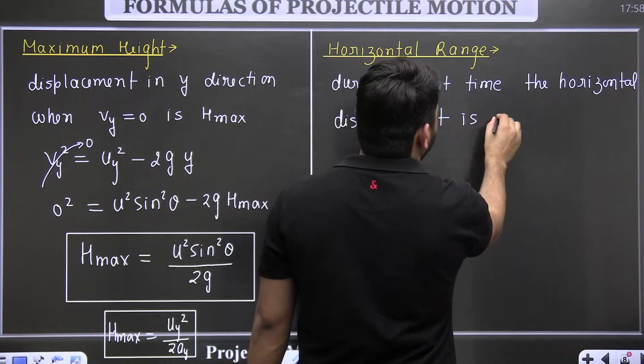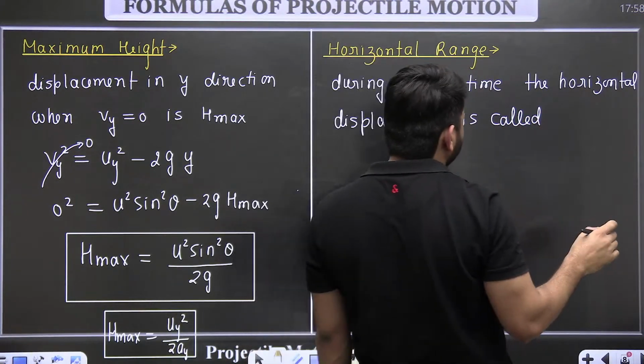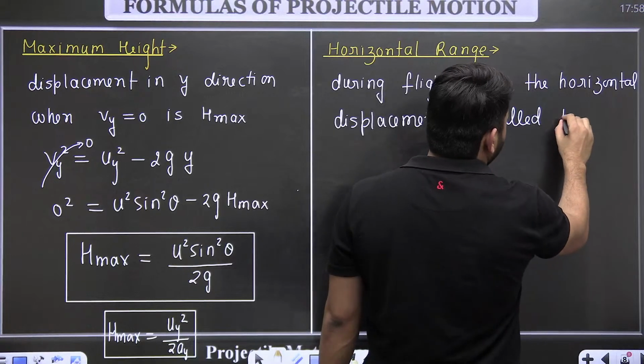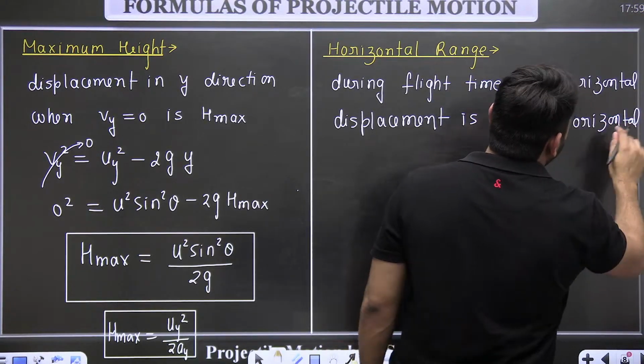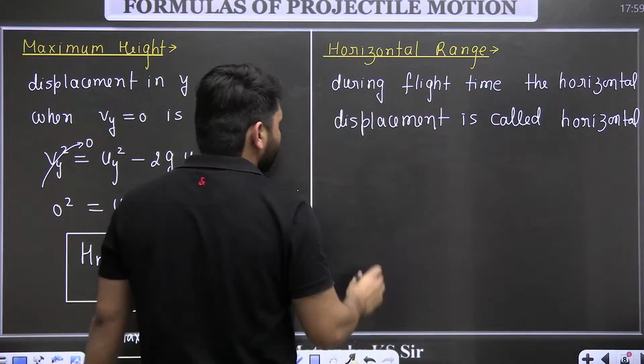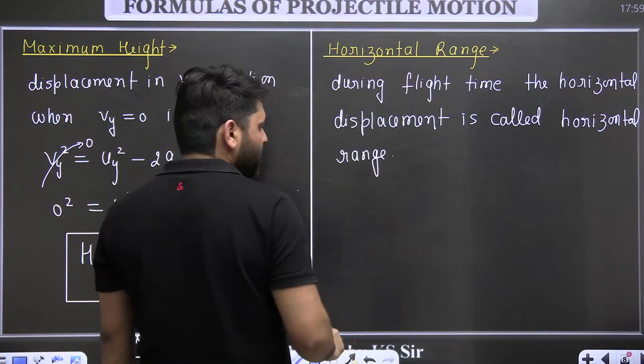During flight time, the horizontal displacement is called horizontal range. So when it is moving, the horizontal distance traveled is the horizontal range.